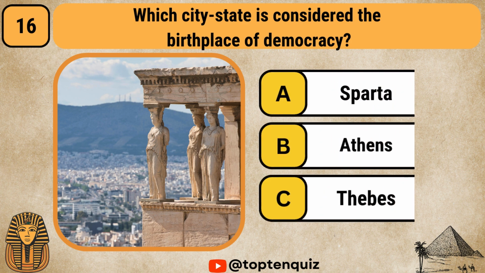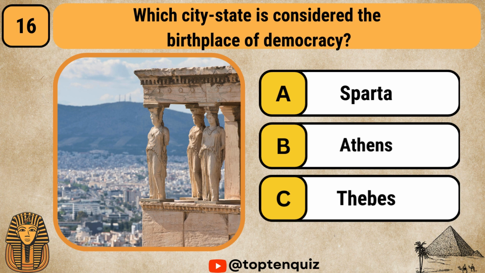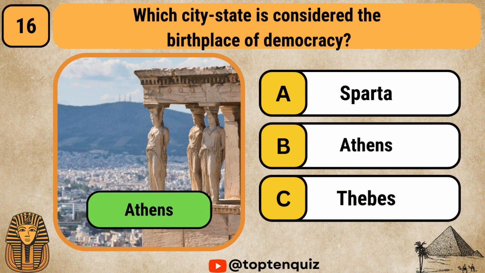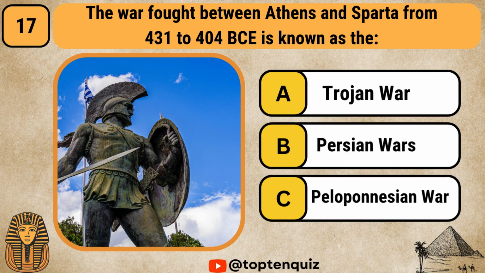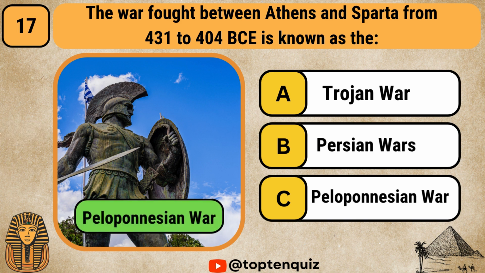Which city-state is considered the birthplace of democracy? Sparta, Athens, Thebes. Athens. The war fought between Athens and Sparta from 431 to 404 BC is known as the Trojan War, Persian War, Peloponnesian War. It is the Peloponnesian War.